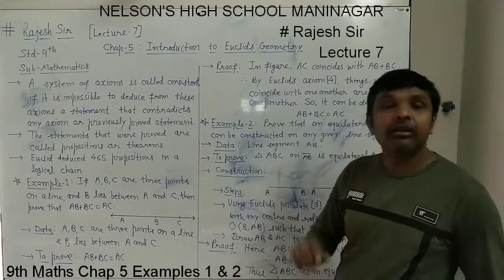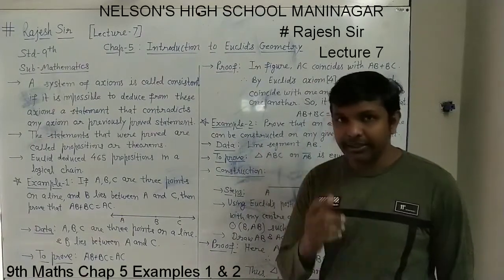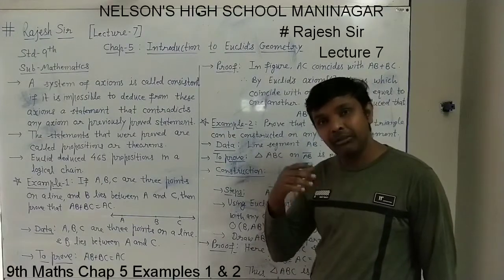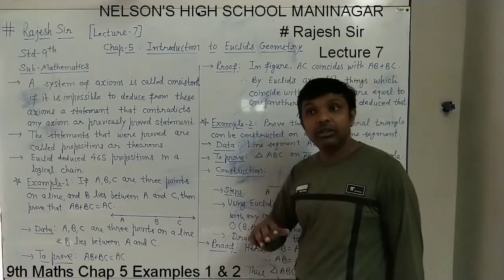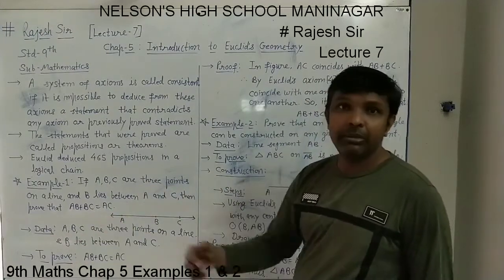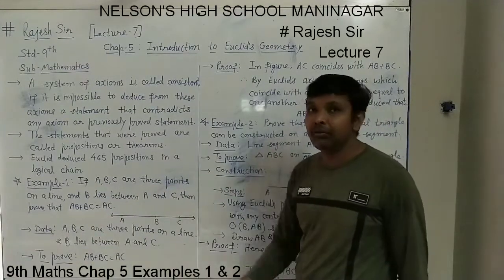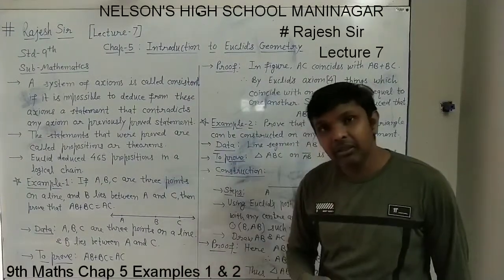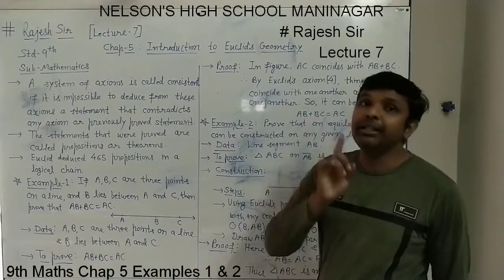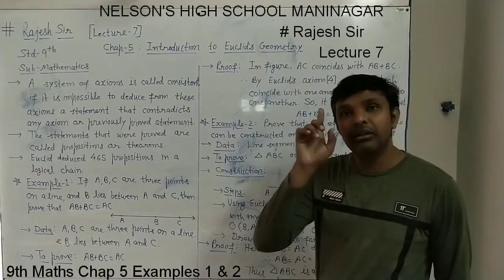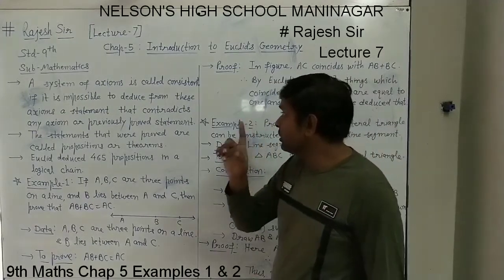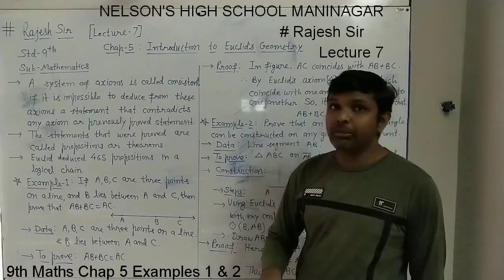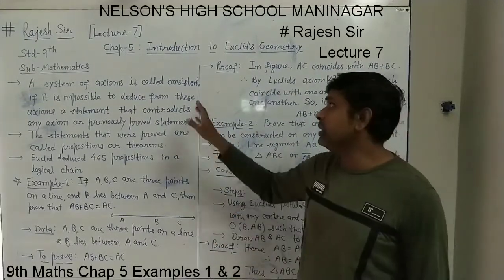Once again, if we have an axiom which is universally true, but a statement made from it contradicts any other statement, then it will not be called consistent. When it is called consistent, the statement made by the axiom never contradicts the previously proved statement or any other axioms. Then it will be consistent.